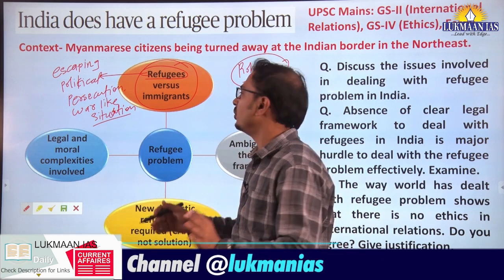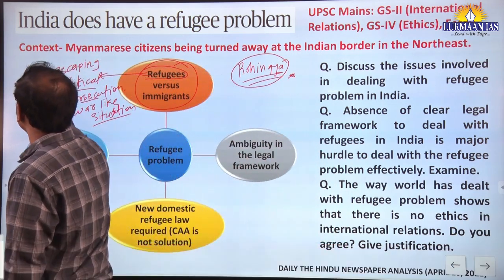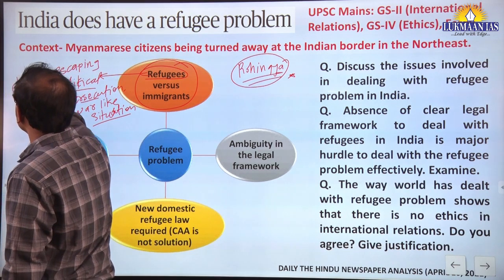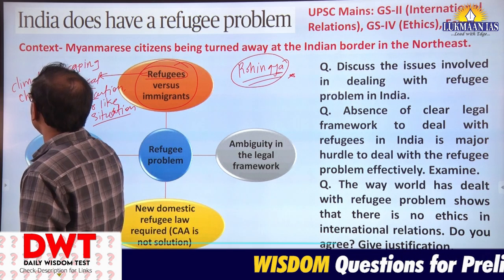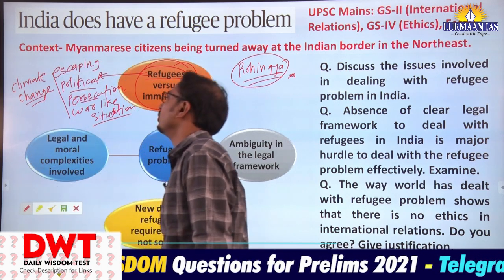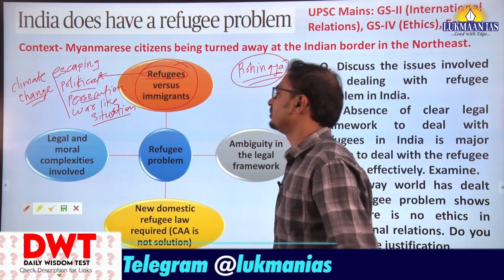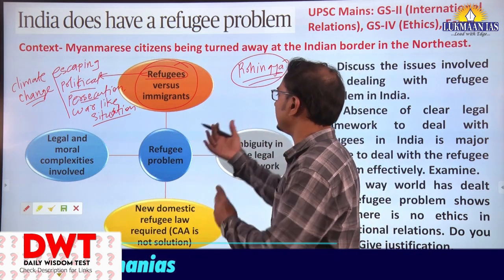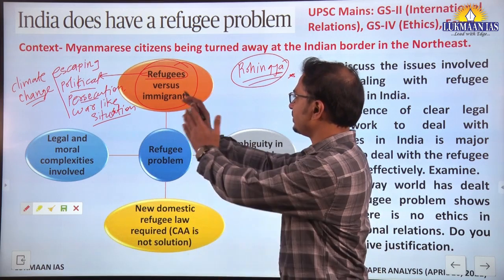Okay, it is not only about political persecution. The threat to life can be because of climate change also. They are now called climate refugees. Such instances are happening, but here we are going to specifically talk about Rohingyas and the recent conflict that is going on in Myanmar. So these are specifically refugees.